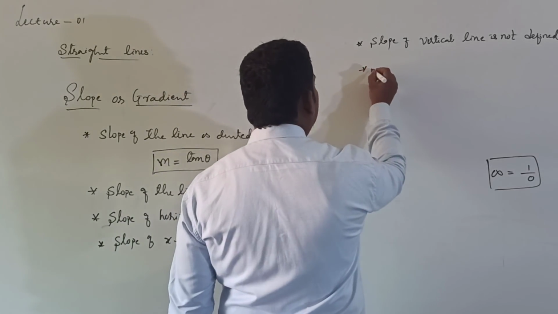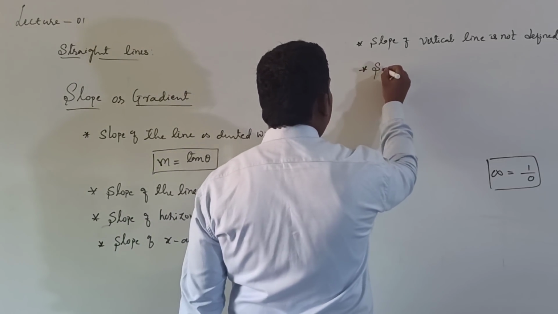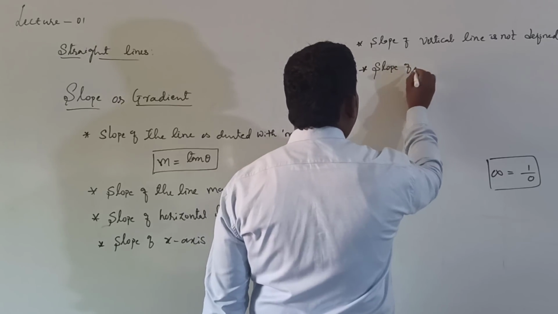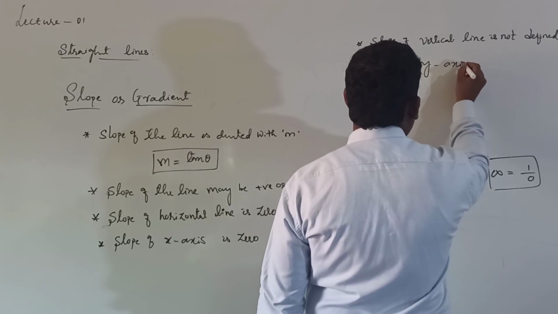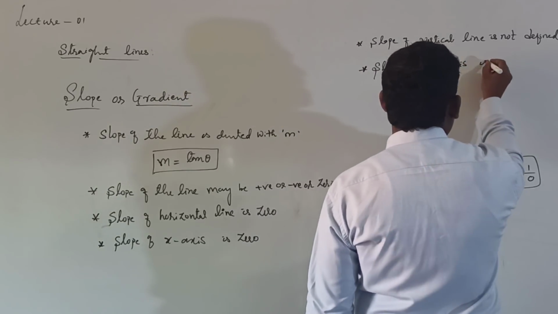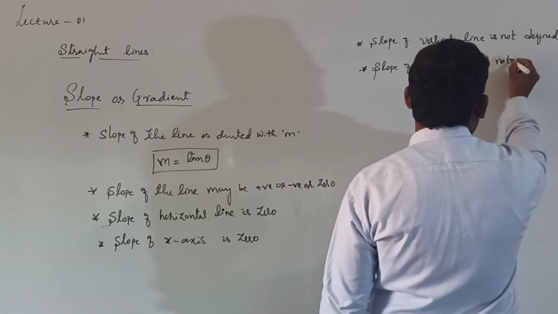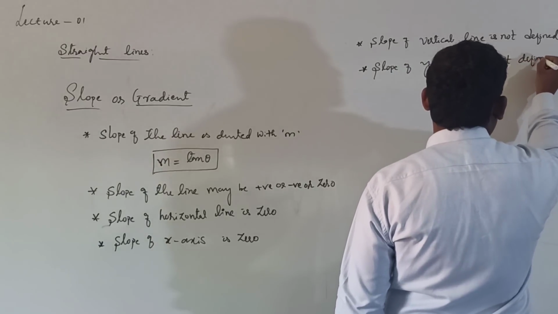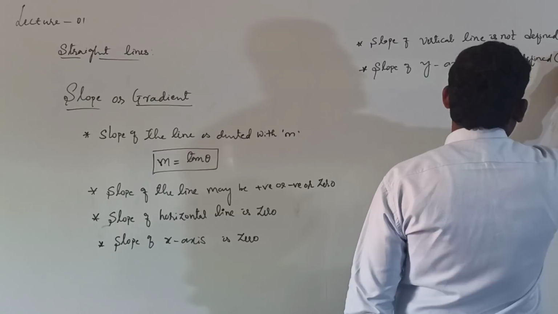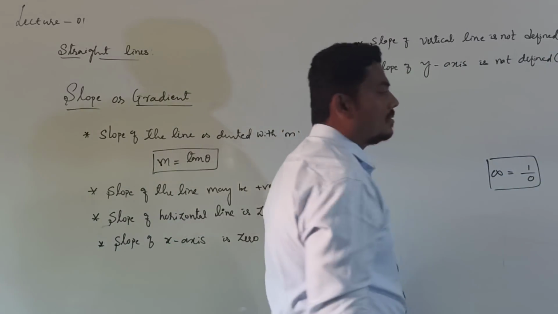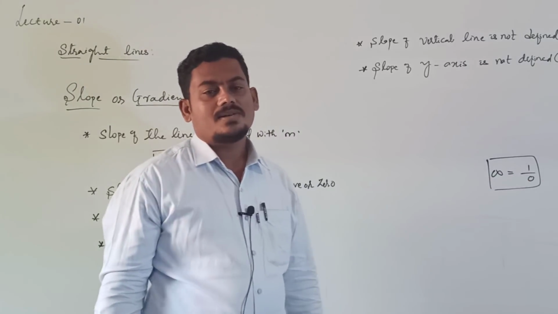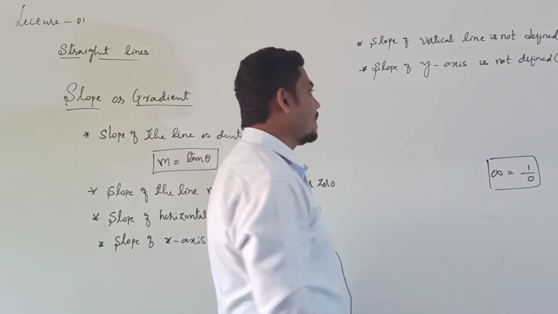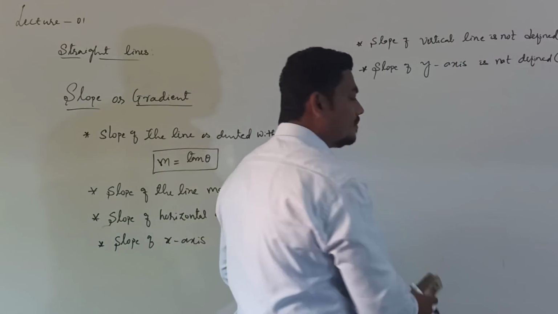Similarly, the slope of the y-axis is also not defined. Not defined means it is infinity only. Now the infinity value is 1 divided by 0. It is not a finite value, right? This is about slope.